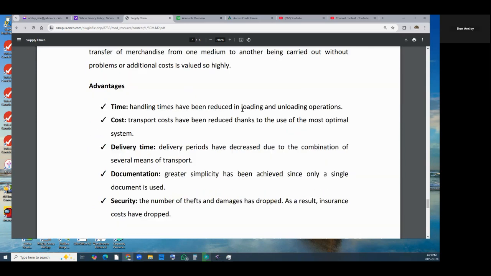The handling time has been reduced in loading and unloading operations. The transport costs have been reduced thanks to the use of a more optimal system. The delivery periods have decreased due to a combination of several means of transport. The documentation is greatly simplified as it has been achieved by a single document, and the security, the number of thefts and damage has dropped. As a result, insurance costs have dropped.